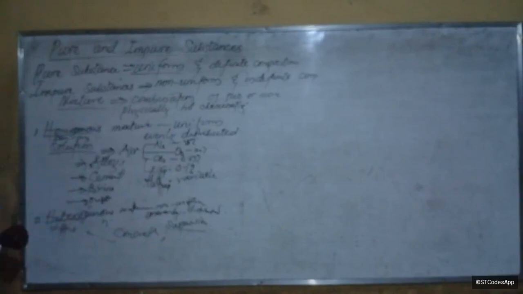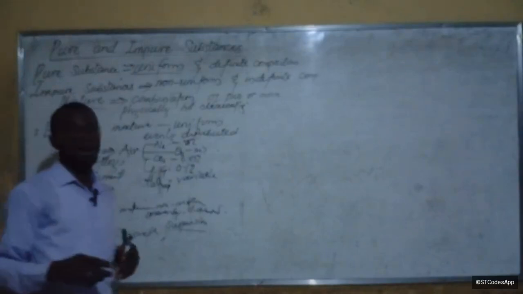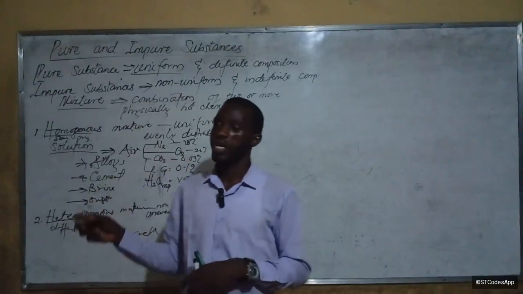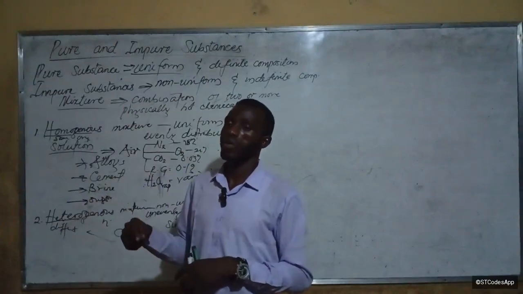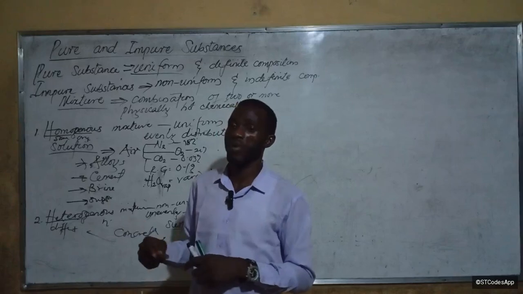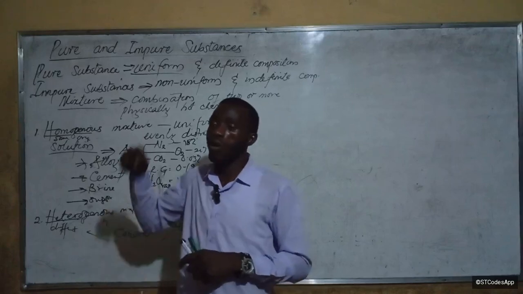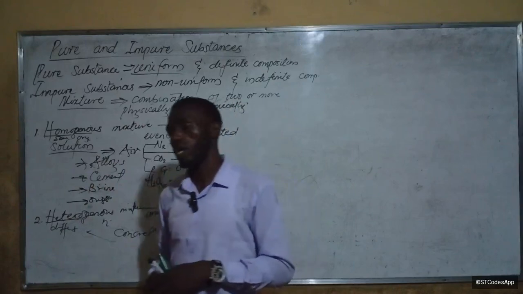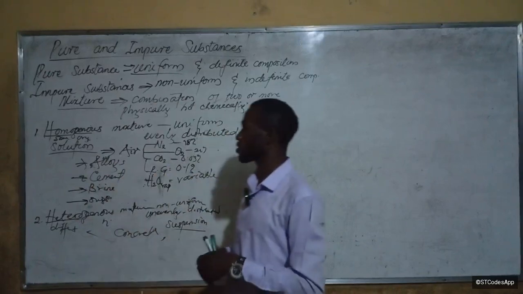What do you mean by suspension? A suspension is basically a mixture where one substance is mixed with another, but it does not dissolve in the solvent. Is that okay? So that is a type of heterogeneous mixture.